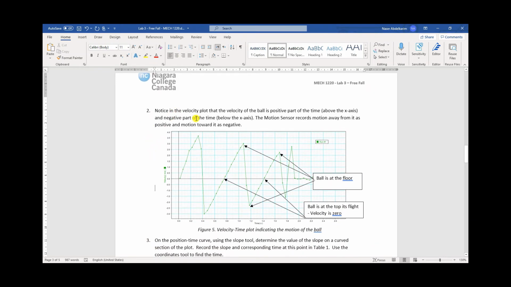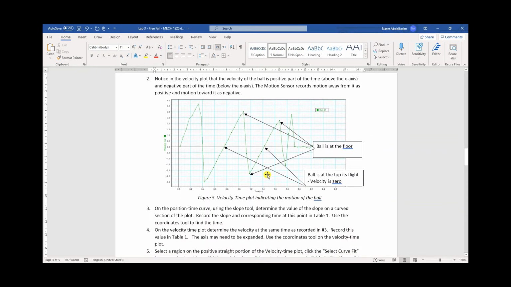Now here, notice in the velocity plot graph that the velocity of the ball is positive part of the time, above the x-axis, and negative part of the time, below the x-axis. So the motion sensor here records motion away from it as positive and motion towards it as negative. So when it's going down, it's positive. When it's bouncing back, it records it as negative.